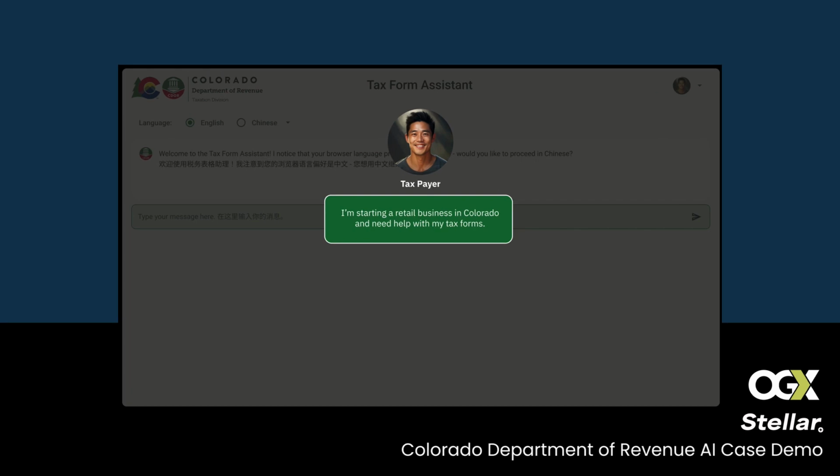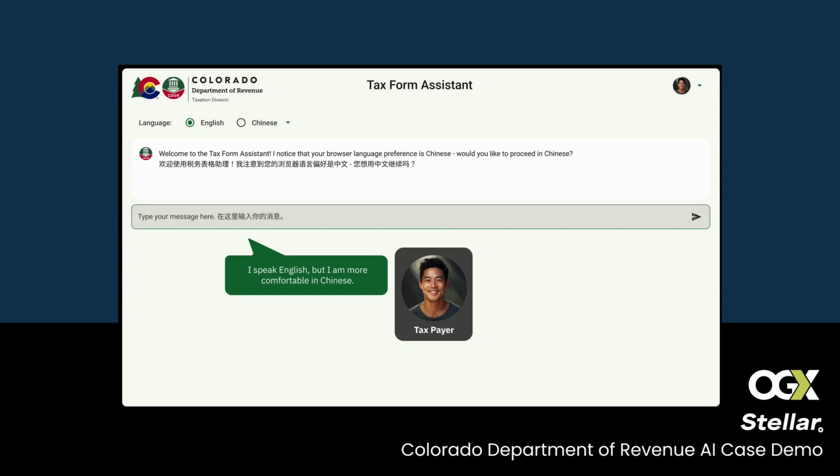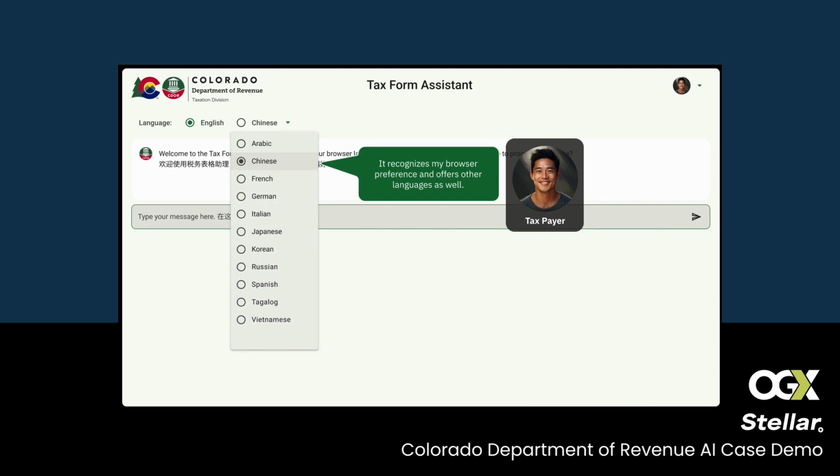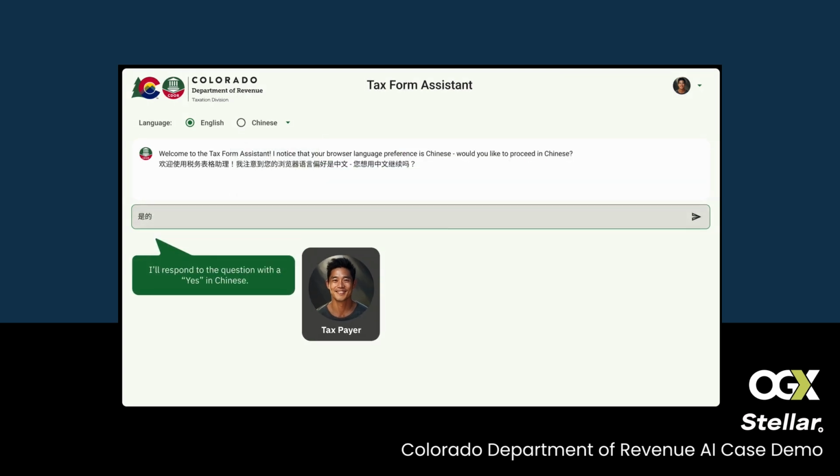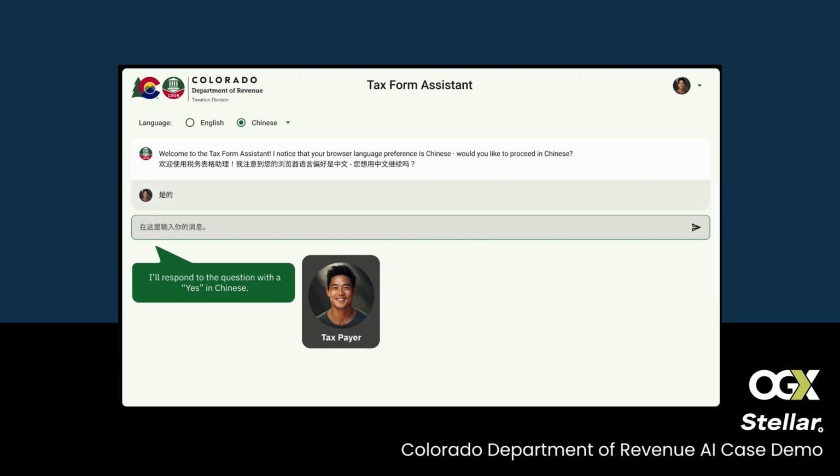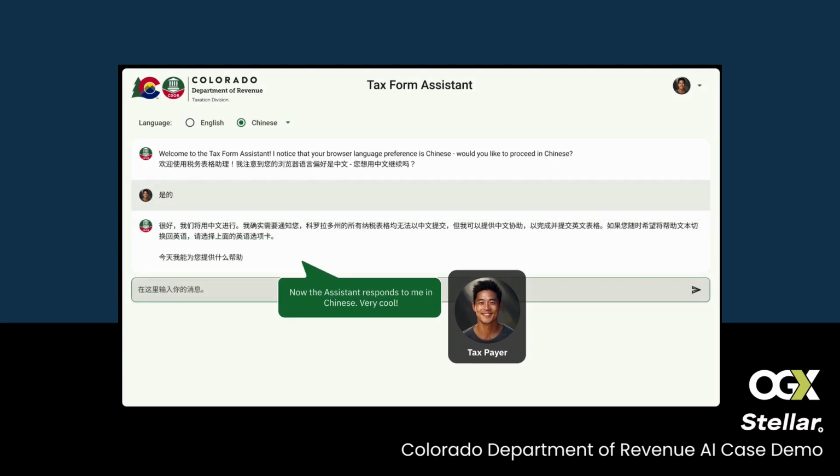A taxpayer is starting a retail business in Colorado and needs help with his tax forms. He speaks English, but he's more comfortable in Chinese, and when he arrives at the tax form assistant on the Colorado Department of Revenue site, it asks him if he would prefer to interact in Chinese. It recognizes that his browser preference is Chinese, and he has the option to interact in other languages as well, but he chooses to interact in Chinese, and as a result, the tax form assistant responds in Chinese as well.